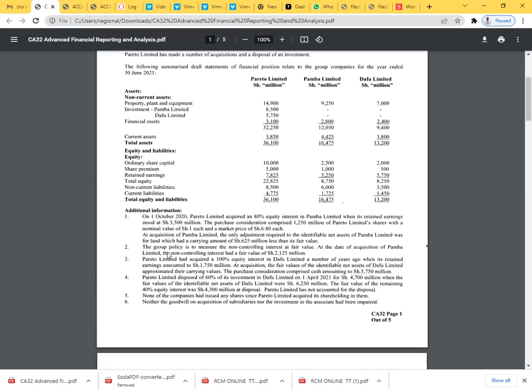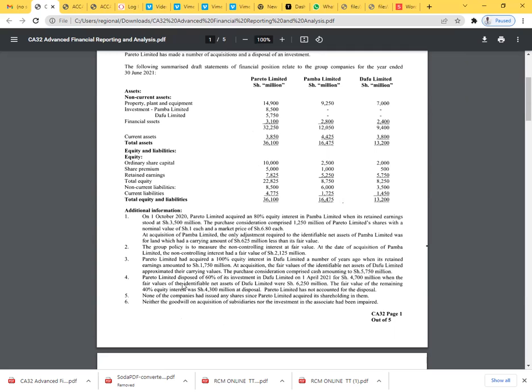Note 2, the group policy is to measure the non-controlling interest at fair value. At the date of acquisition of Pamba Limited, the non-controlling interest had a fair value of shillings 2125 million. Note number 3, Pareto Limited had acquired 100% equity interest in Dafu Limited a number of years ago when its retained earnings amounted to 1750 million. At acquisition, the fair values of identifiable net assets of Dafu Limited approximated their carrying values, meaning that we do not have any fair value adjustment. The purchase consideration comprised cash amounting to 5750 million.